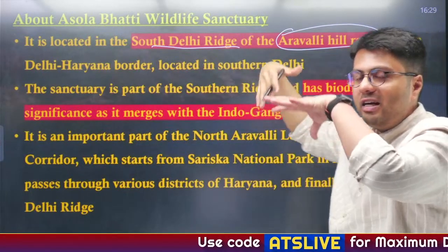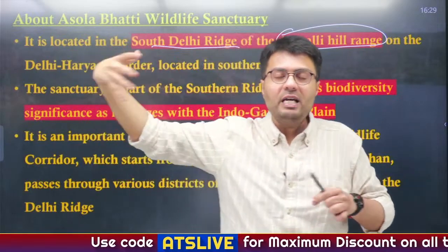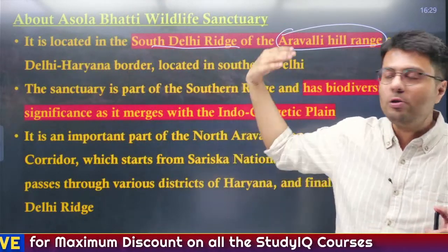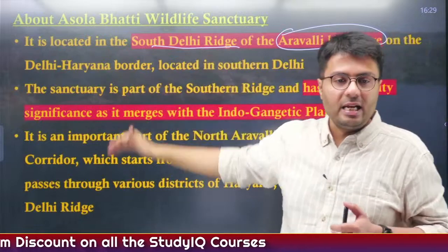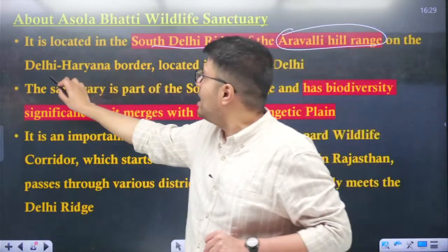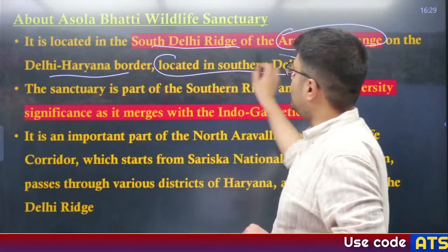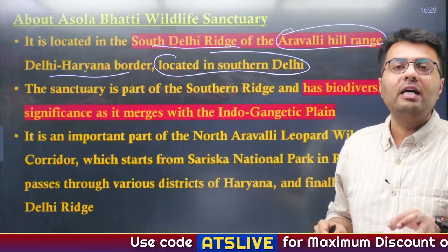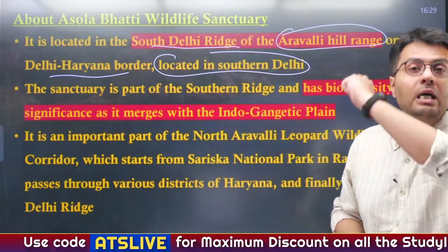Now, if you have taken a look at the map, the Aravali Hill Range originates from Rajasthan, enters into Haryana and ends in Delhi, in the South Delhi region. And this is where this protected area is located, very near to the Delhi-Haryana border, but just within the geographical territory of Delhi. It does not extend to Haryana.